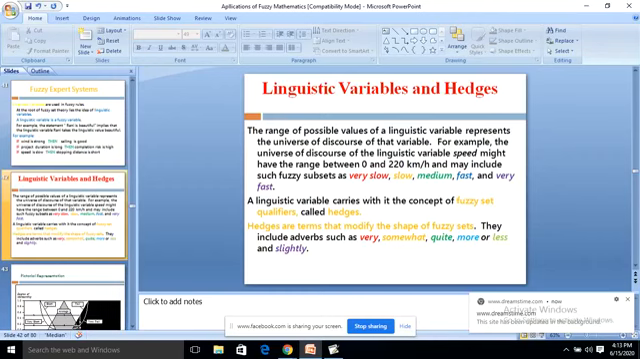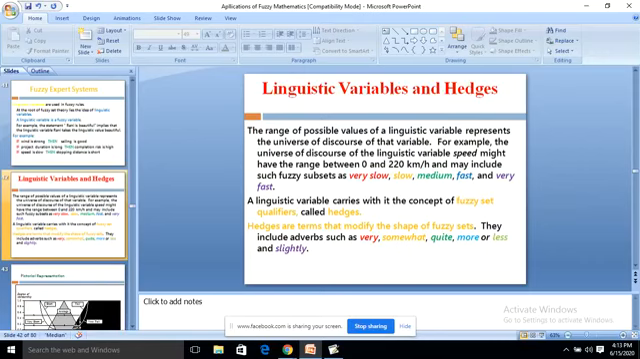Linguistic variables and hedges. The range of possible values of a linguistic variable represents the universe of discourse of that variable. For example, the universe of discourse of the linguistic variable speed might have the range between 0 and 220 kilometers per hour and may include such fuzzy subsets as very slow, slow, medium, fast and very fast.